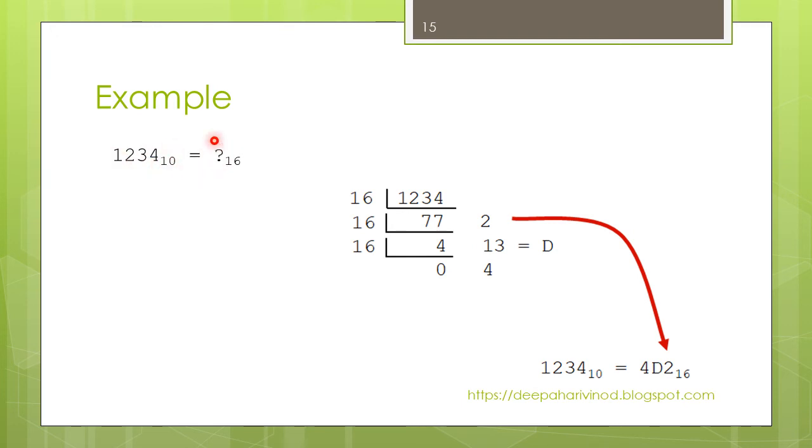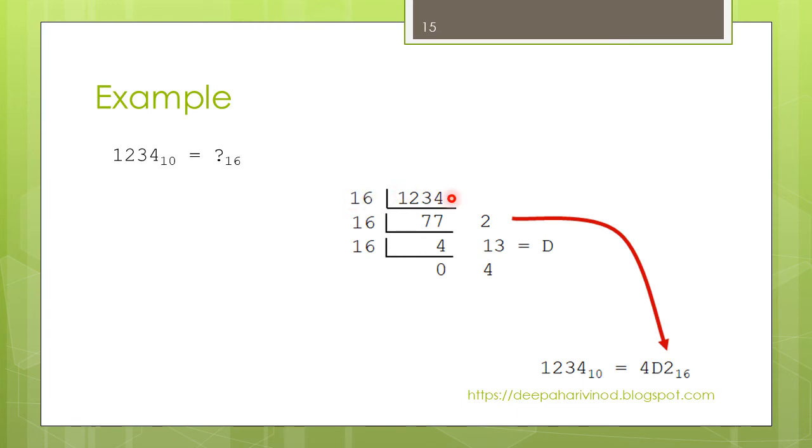We need to convert it into base 16. So divide by 16, the base to which we want to convert. We have to divide the given number using the base of that to which we need to convert. That is, 16 is the hexadecimal base to which we need to convert our decimal. So we need to divide by 16.